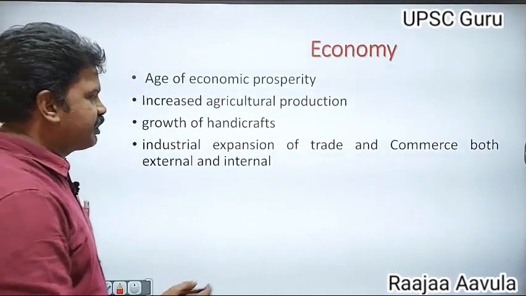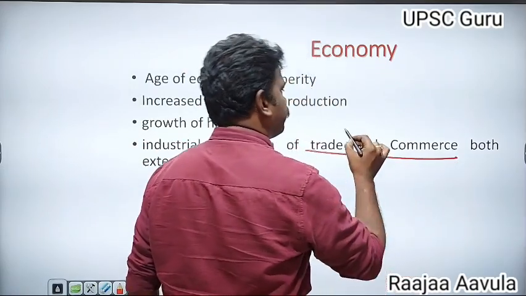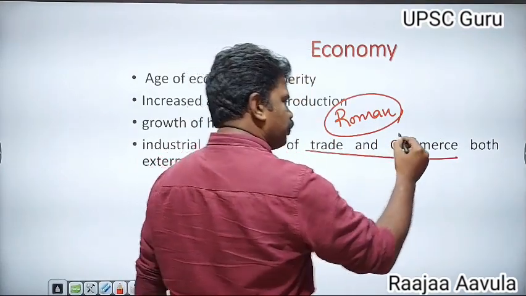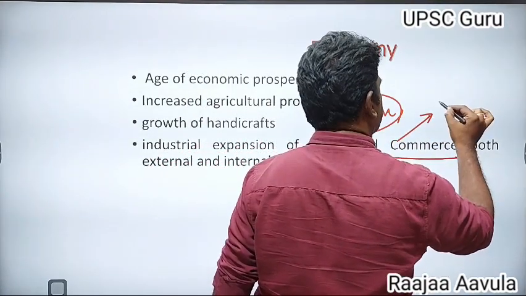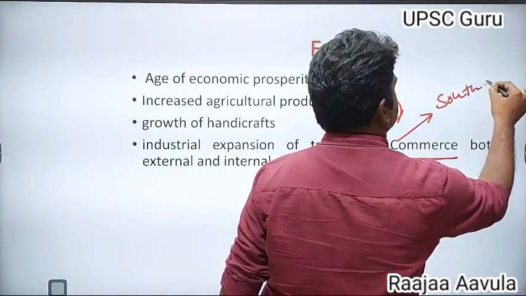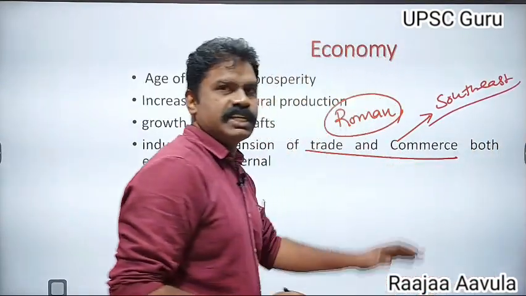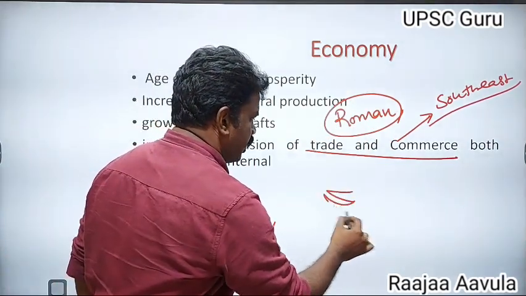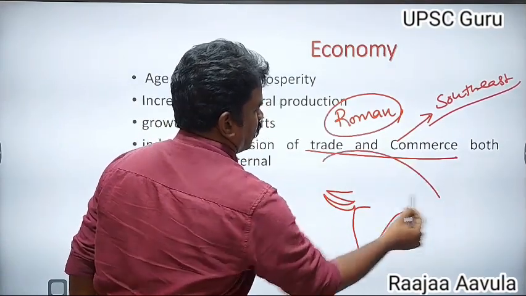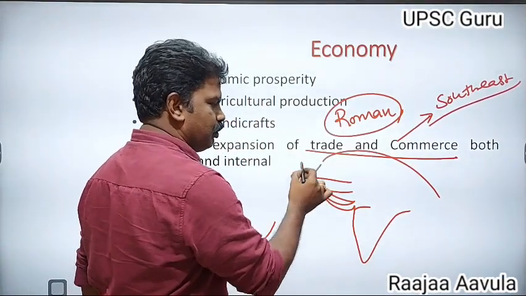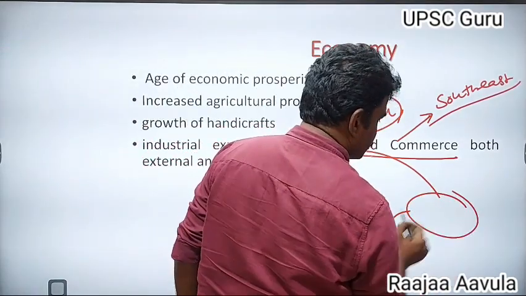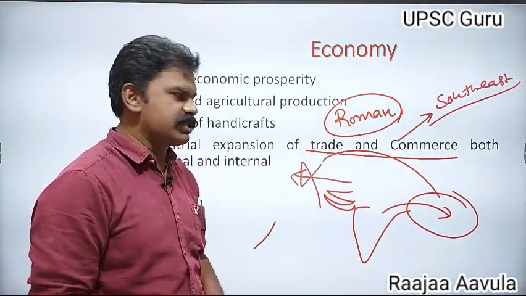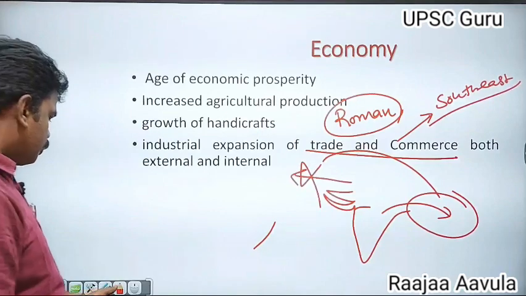Coming to the trade and commerce of the Gupta period, Roman trade declined by the Gupta time. In the Gupta period, trade and commerce increased with the Southeast Asian countries instead of the Western countries. Western trade was reduced, but Southeast Asian trade increased during the Gupta period.